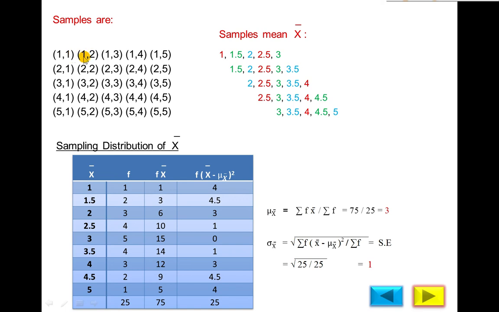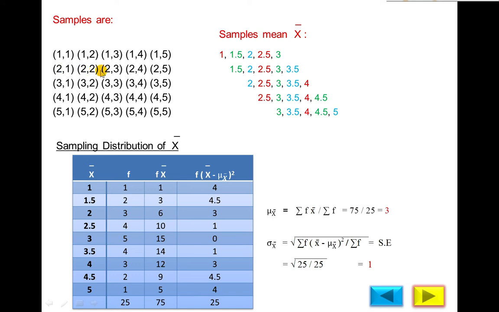Same as the second sample: first time 1, second time maybe 2, then 1, then 3, then first 1, second time 4, first time 1, second time 5. If you select first time 2, second time maybe 1, both are different. First time 1, second time 2. The first sample 1, second sample 2. The first value 1, second value 2, but here first value 2, second is 1. Mean will be same, but samples are different.